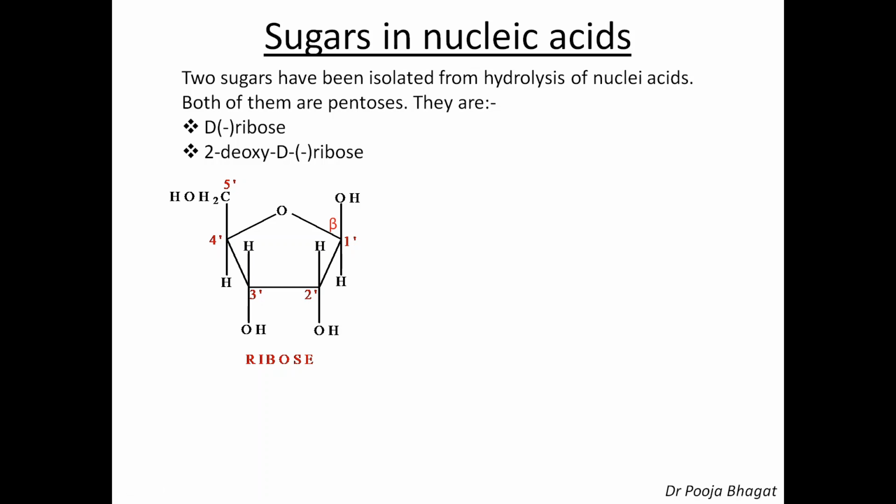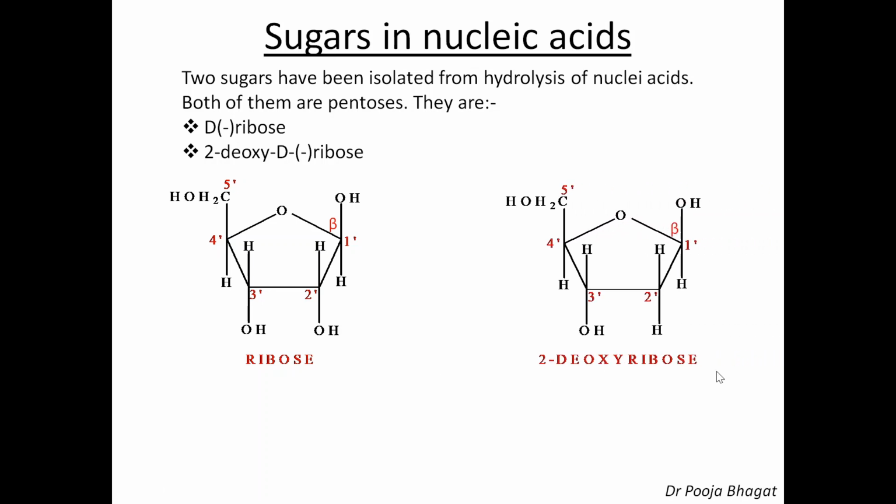Now the second is 2-deoxyribose. Deoxy means removal of oxygen. So at the 2nd position there is no oxygen, there is only H. So everything is the same in ribose and 2-deoxyribose except at the 2' position: in ribose it is OH, while in 2-deoxyribose it is H. This is the structural difference between the 2 sugars. Also in deoxyribose, at C1' the OH group is present upward and therefore it is beta.